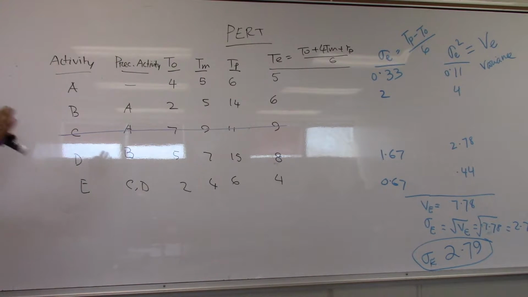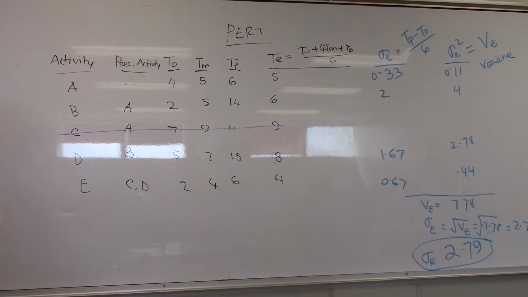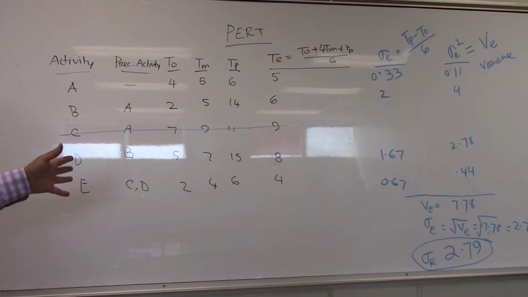Now, based on this calculation, we can decide what is the probability that our project will finish on time. What is the probability that our project will finish 2 days earlier? What is the probability that the project will never finish? Never finish, it is not here.